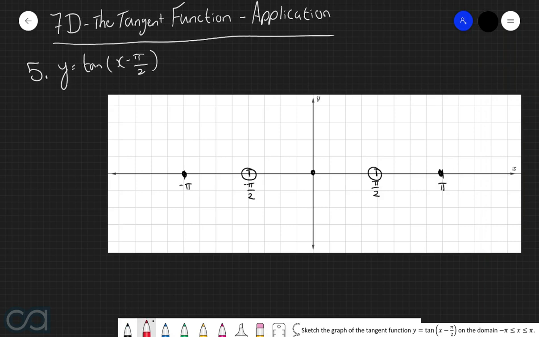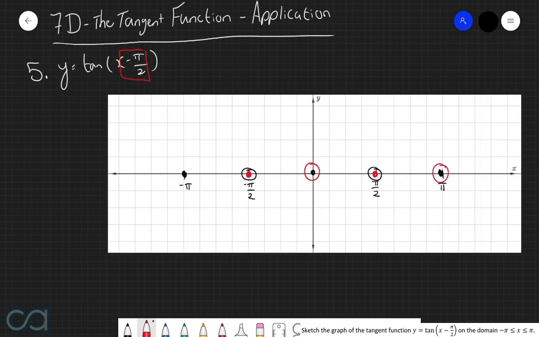Now, the only transformation that we need to take into account here is this minus pi over 2. Which will translate the graph to the right by pi over 2 units. So in other words, we're now going to translate all these important points to the right by pi over 2 units. So this point here is going to get shifted to negative pi over 2. This point here is going to get shifted to 0. This point here is going to get shifted to pi over 2. And this point here will get shifted to pi.